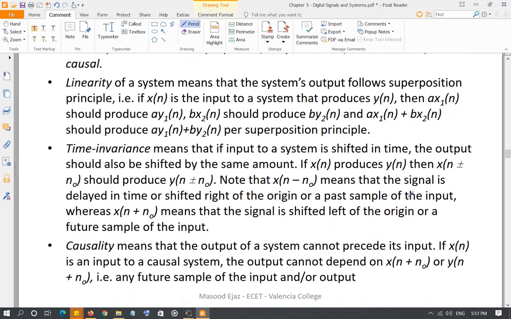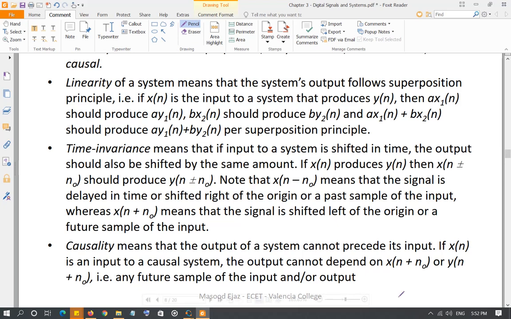What are causal systems? Basically, the causal system concept is that if you are not sending the input, the output should not be generated. That is, you should not have a prediction model that if x will be this, then output will be this. Your model depends upon: if input is present, then output is generated. So basically, if input is not present, the output should not be generated. Or in other words, the output should not depend on any advanced value of x, the value that is yet to arrive.